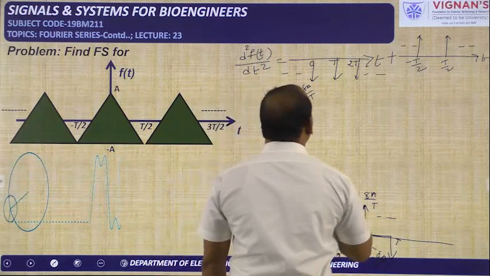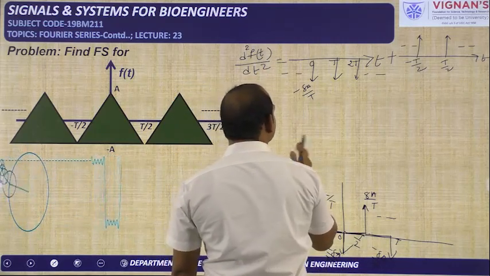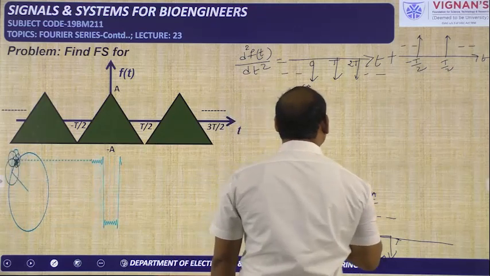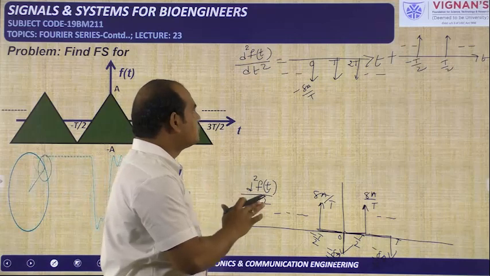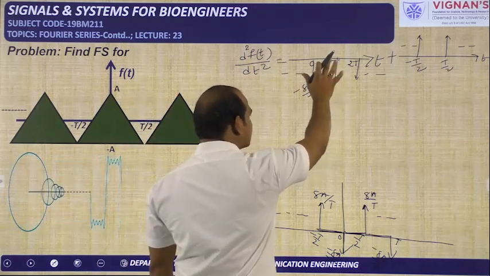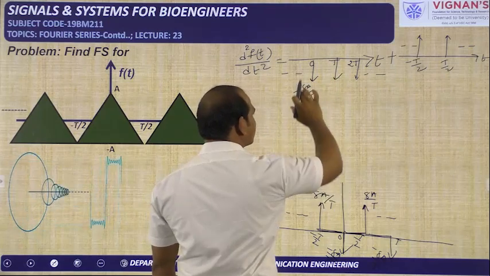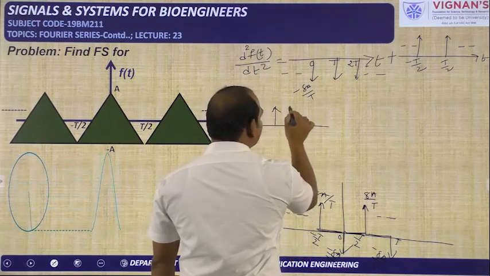Okay. Then we know that for the impulse train with the time period of capital T seconds, which is available at small t equal to 0, capital T, 2T, and on the left side minus capital T, minus 2T, like that, if the impulse train has a strength of 1, the Fourier series coefficient is given by 1 by T.